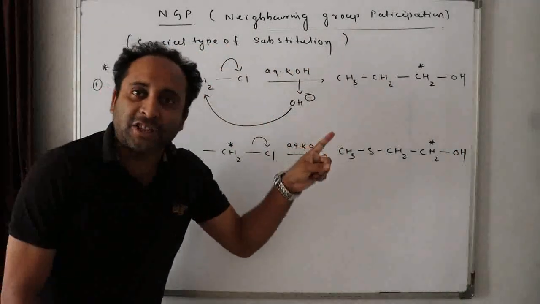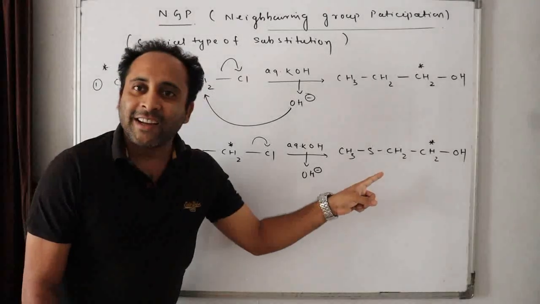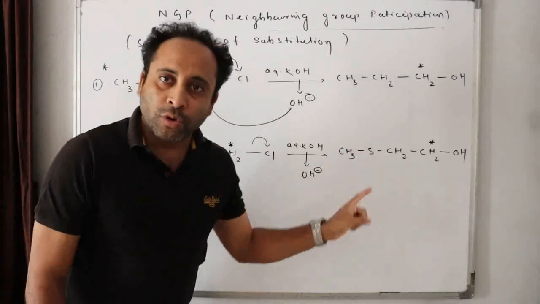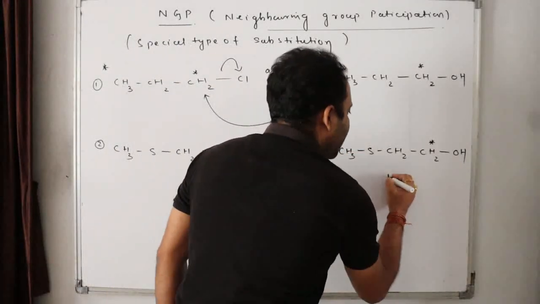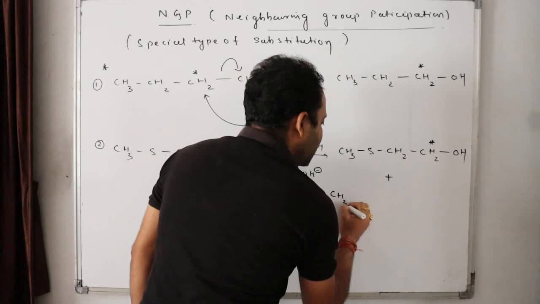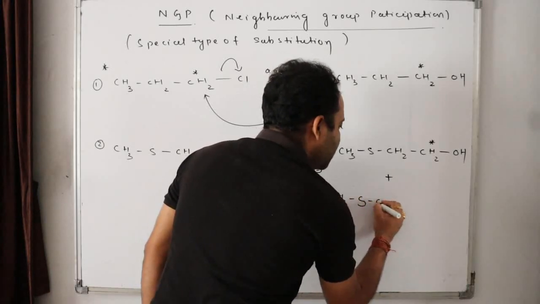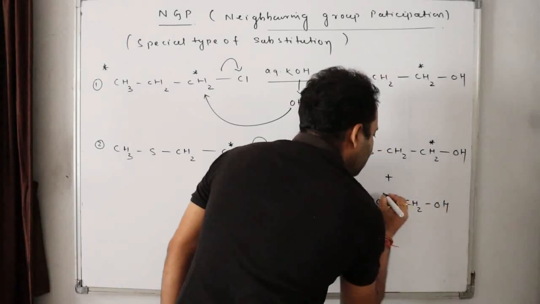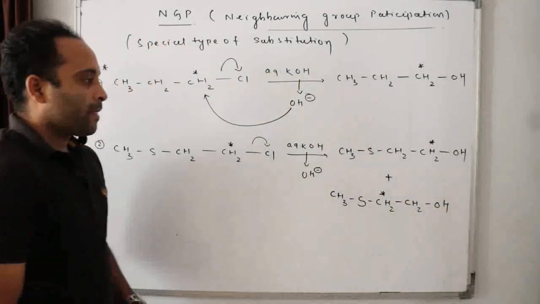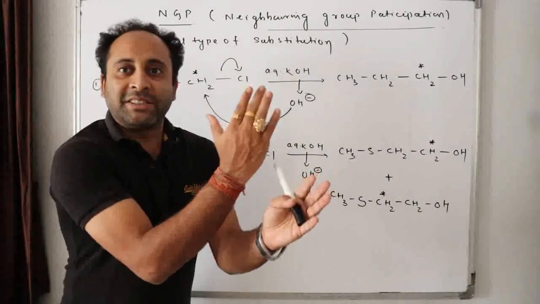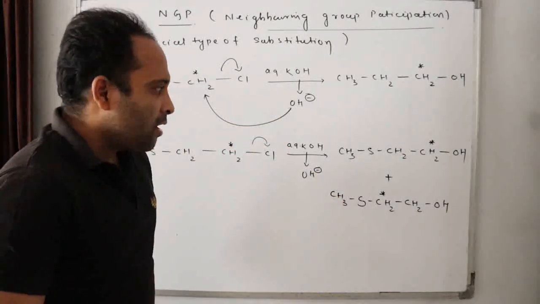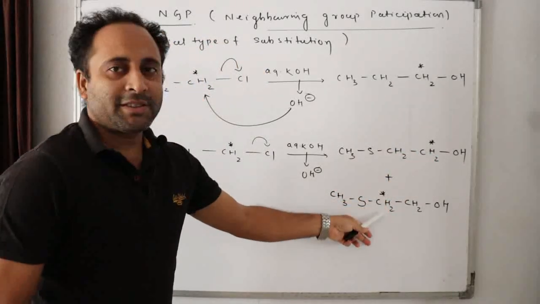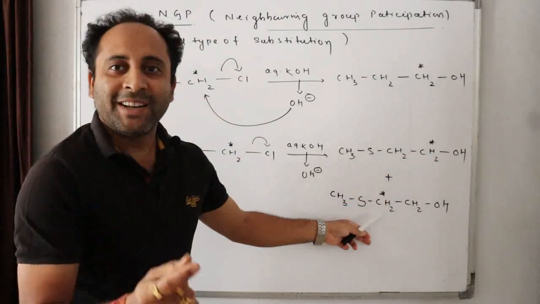And to your astonishment, you will think that it ends here. No. Leaving this, one more product will also be formed. How? CH3, S, CH2, CH2, OH, and this. Now you are in a tense situation. Now sir, how does this carbon bearing this star move to this place? How is it possible?